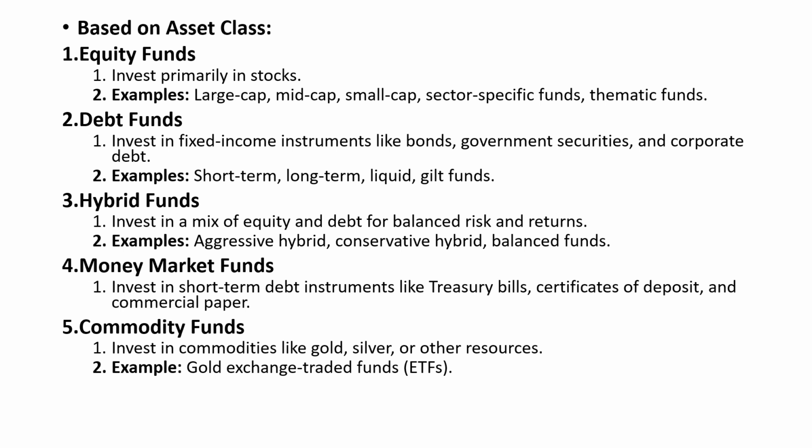That's why it is called equity. Examples are large cap, mid cap, small cap, and I have explained how long the duration is for each, along with sector specific funds and thematic funds. And I also said what thematic funds mean.